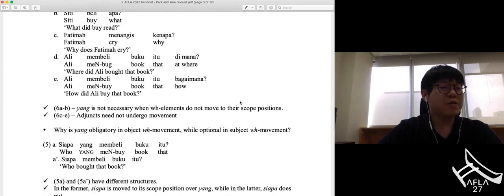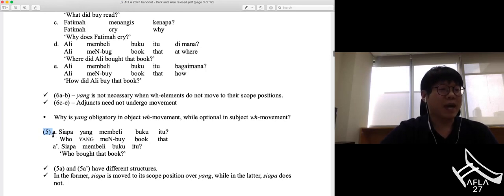And a question that arises here is why yang is obligatory in object WH movement while optional in subject WH movement, as shown in 5 again. My answer is this. The difference between 5A and 5A prime is not just the presence or absence of yang. I assume that they have different structures.